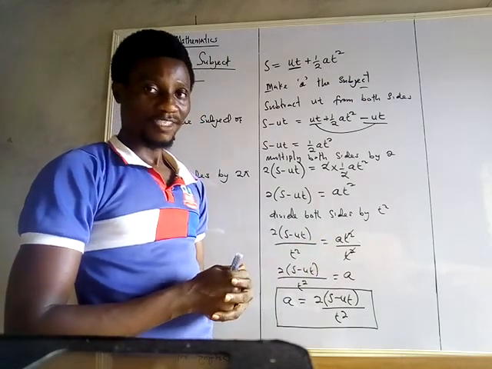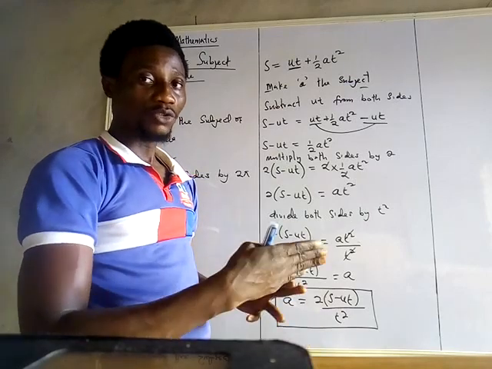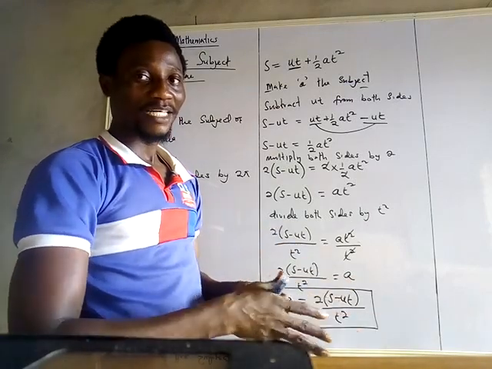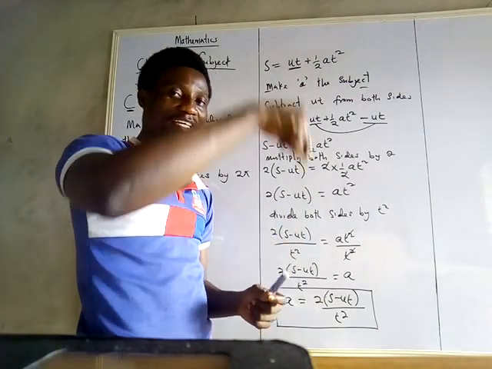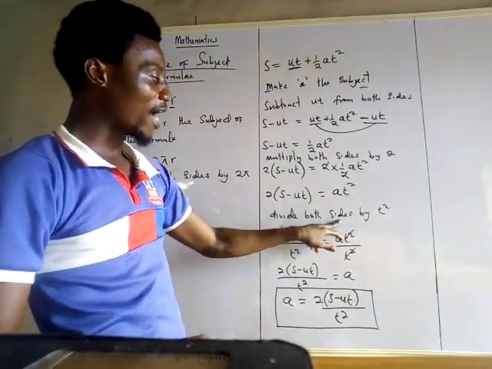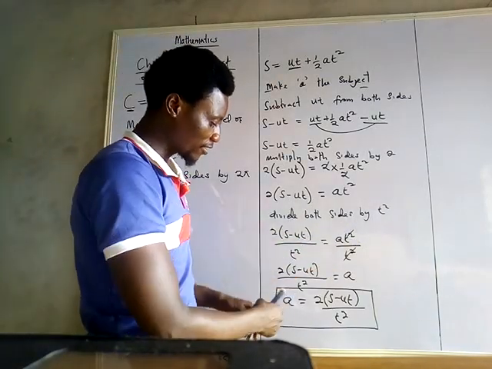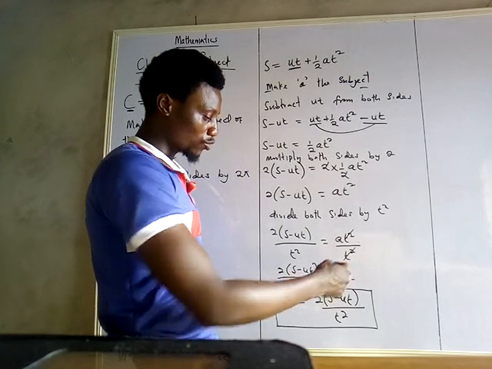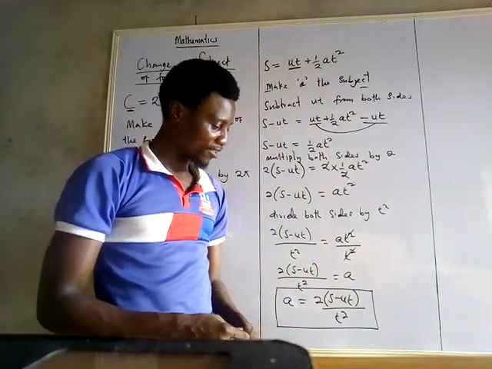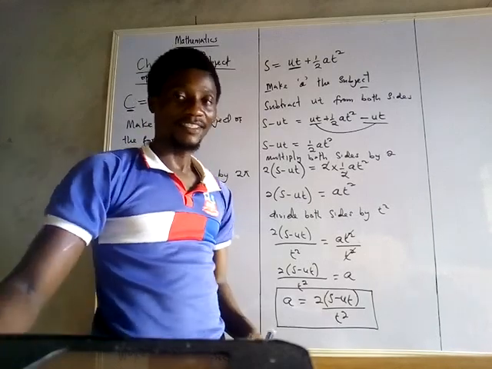So how do I remove multiply by T squared? Then I'm going to introduce divide by T squared. So that's why I said divide both sides by T squared. So in a nutshell, you have your A to be equals to 2 into bracket S minus UT all divided by T squared.